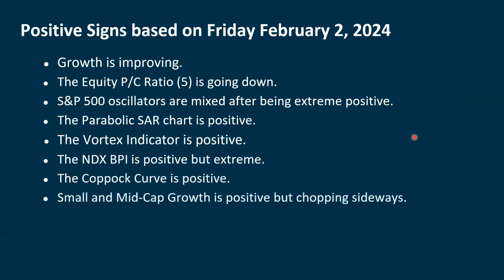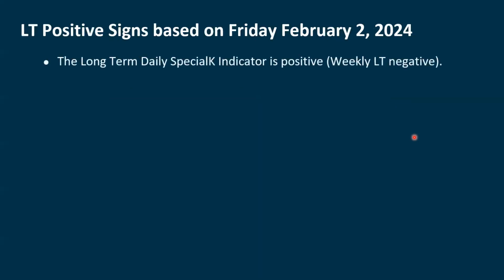The Copic curve is positive, small and mid-cap growth. We saw a nice little spike up in small cap growth, but just to the higher end of the range that it's been in. It's pretty much chopping sideways. The financial sector is positive. And then our long-term signs: the daily Special K chart is positive, where the weekly chart is still negative.